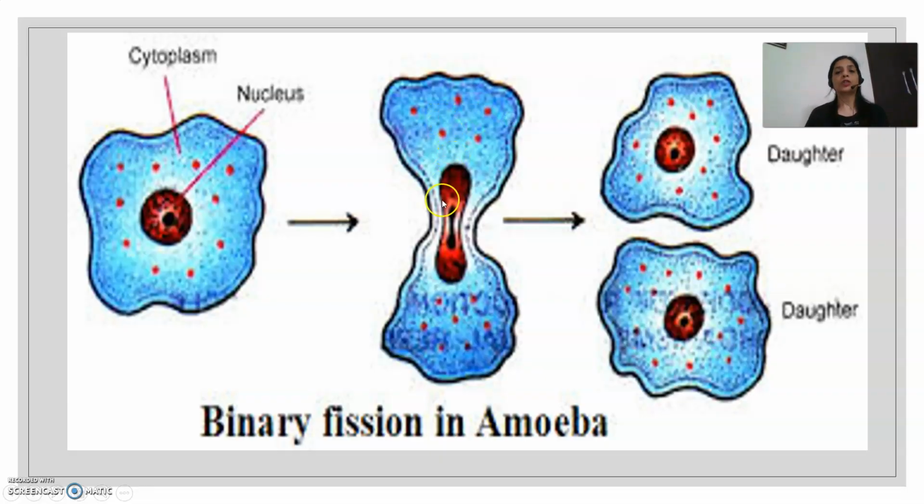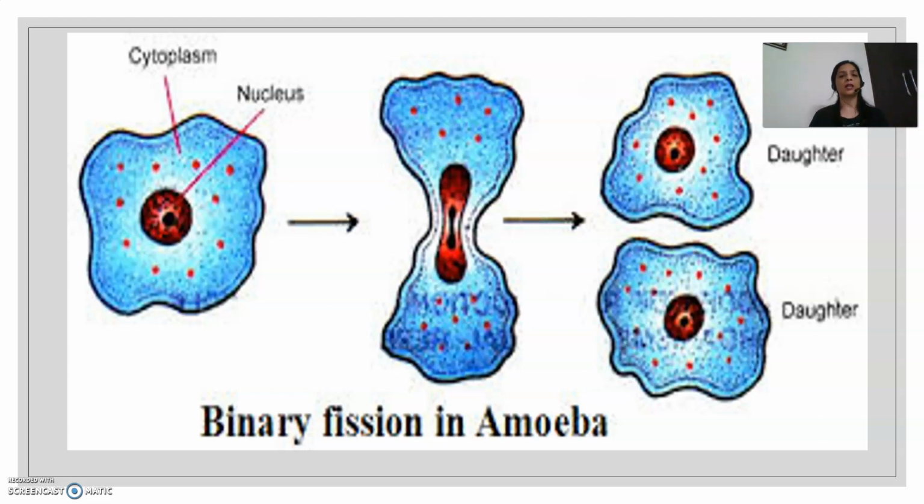Now we move over to various modes of asexual reproduction. Asexual and sexual are the two modes of reproduction. In asexual mode of reproduction, there is only one parent which is involved. While in sexual mode of reproduction, there are two parents involved. Most of the simple life forms, which are either unicellular or have very simple structure, can reproduce through asexual reproduction, but the multicellular and the higher organisms reproduce by sexual mode of reproduction.